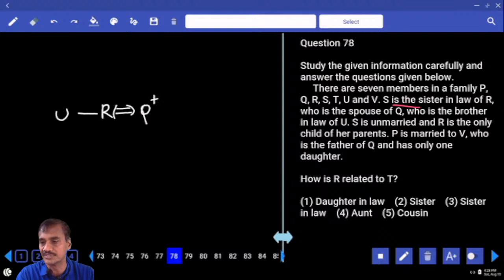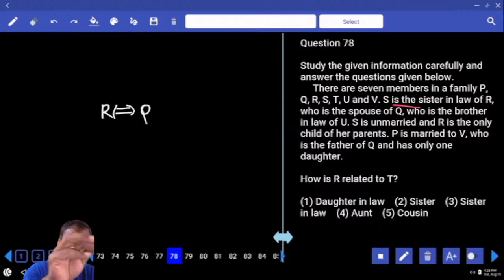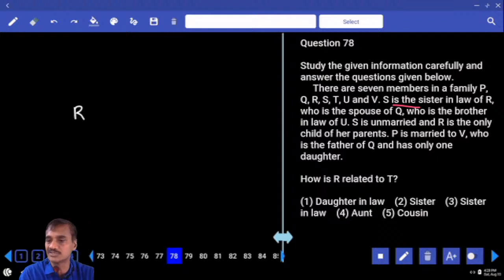S is unmarried. And R is the only child of her parents. That means R's sibling is not there, isn't it? Then S is the sister-in-law of R, which means R's spouse's sister is S.